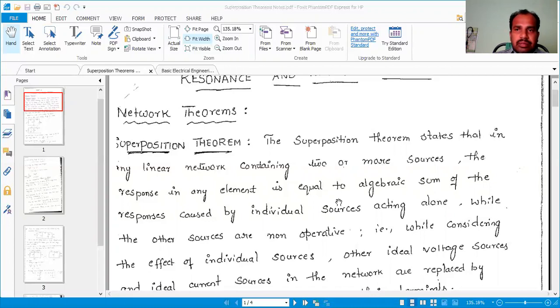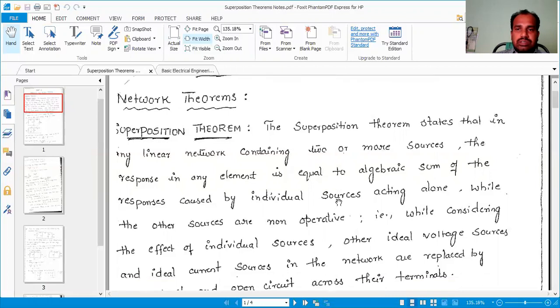This theorem states that in any linear bilateral network containing two or more voltage or current sources, the response in any element is equal to the algebraic sum of the responses caused by individual sources acting alone, while other sources are non-operative.